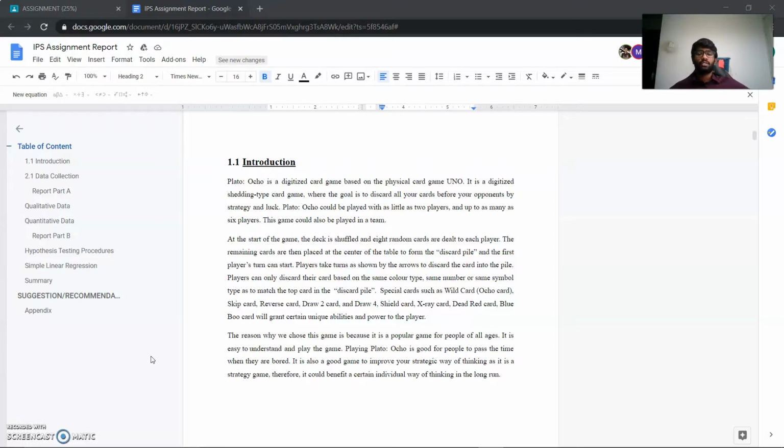The reason why we chose this game is because it's popular among all ages and it's easy to understand and play. It's also good for us to play the game as a time pass when we are bored. It's also a good game to improve your strategic way of thinking, as it is already a strategy game where you have to know which card to put, and it also can benefit the individual, the way they think, as critical thinking.